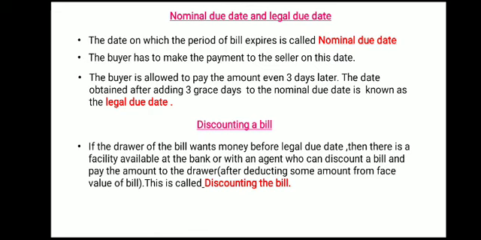Now here, detailing is not done. All the detailing I think you study in accounts, but here in short the main idea behind it is explained. The bank pays the amount after discounting the bill, that is, deducting the interest from the bill, and that is what discounting a bill is.